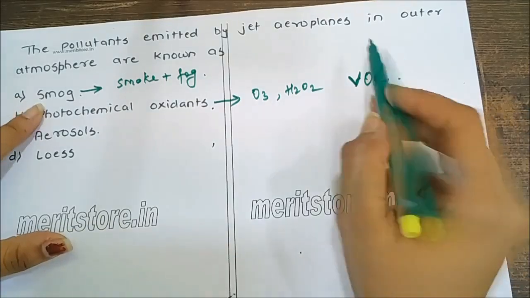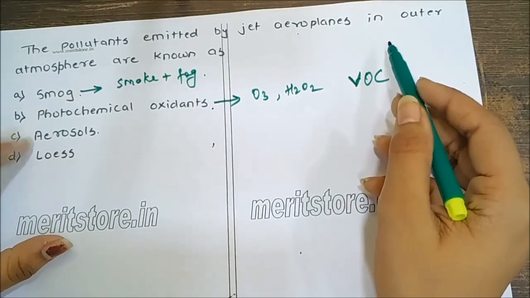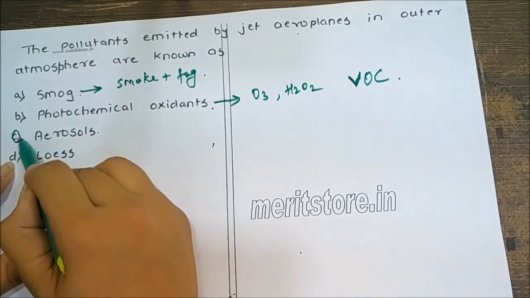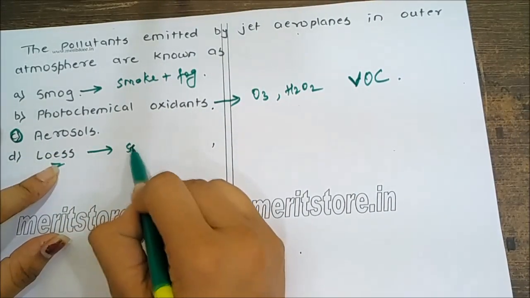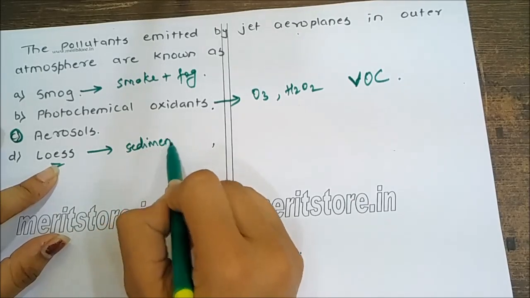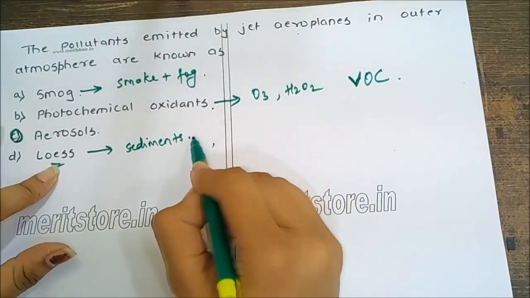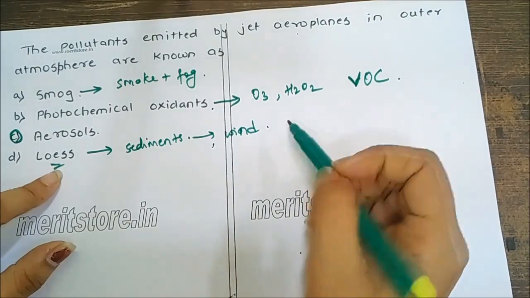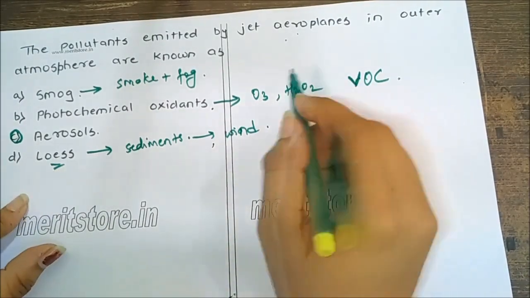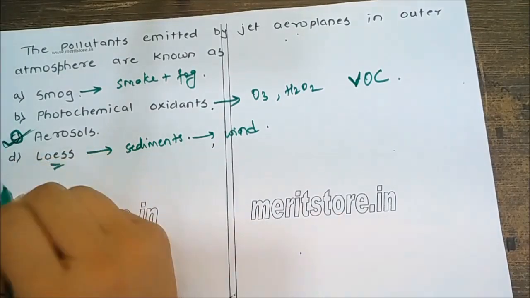So these two are not emitted by the jet aeroplanes. Aerosols is emitted by the jet aeroplanes. What is loess? These are basically the rock sediments or the sand sediments that get blown by the wind. So again, this is not something that's emitted by the jet aeroplanes. So the correct answer is C, aerosols.